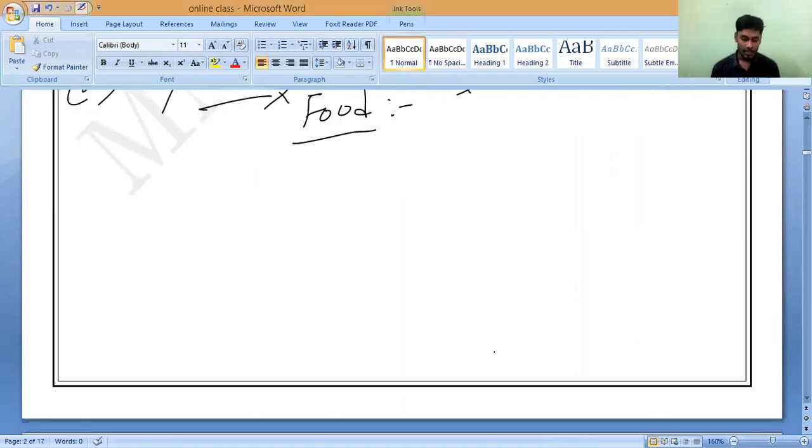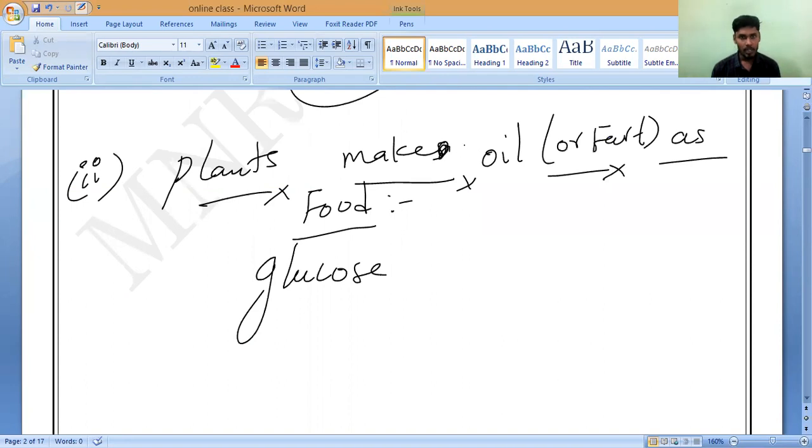The heading is: plants make oil as food. Now, as we know, again a chemical reaction called the photosynthesis reaction. What is this called?